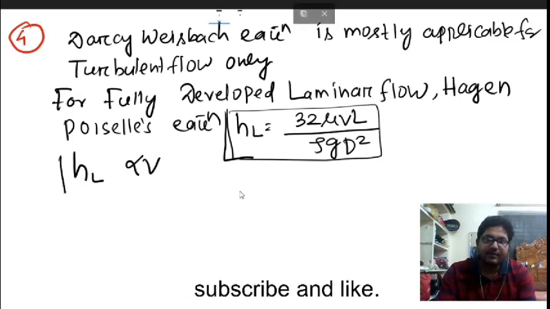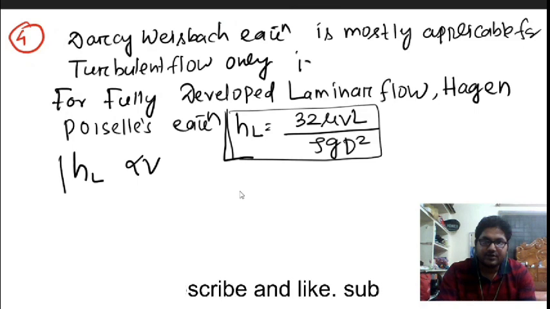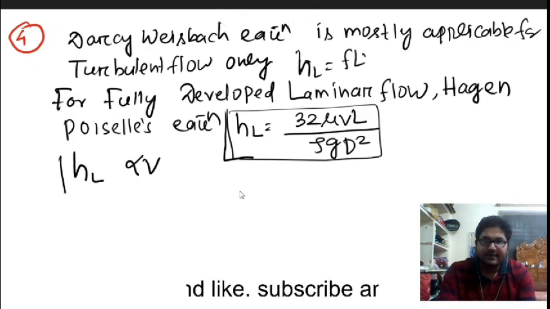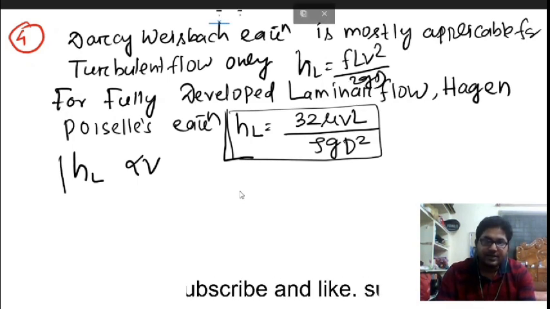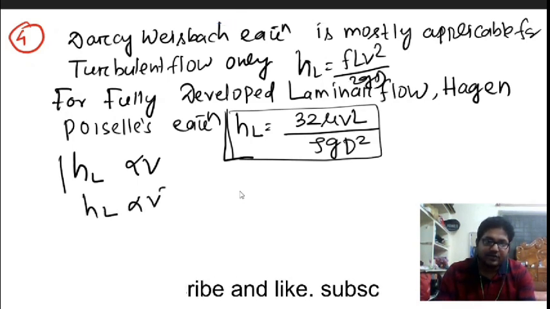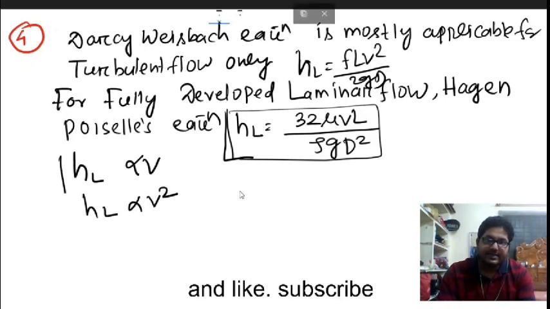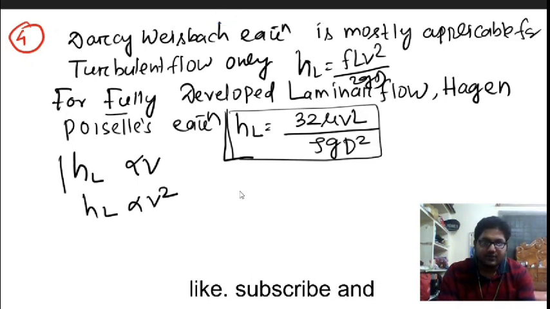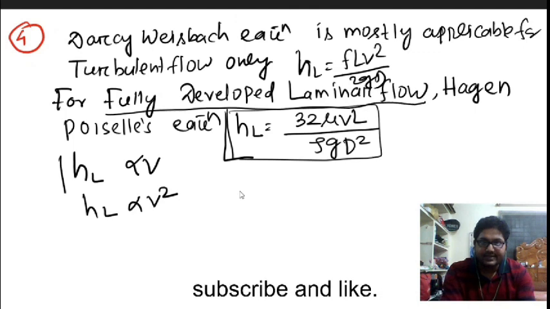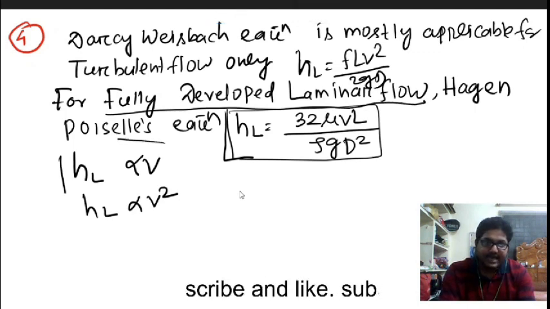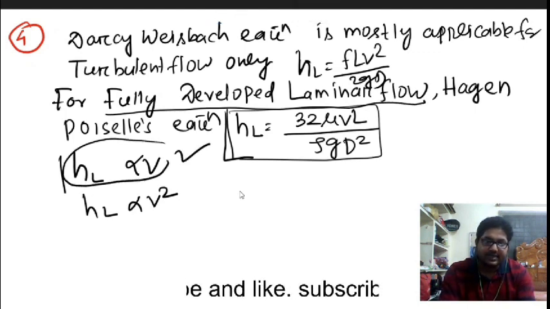But you can also write the Darcy-Weisbach equation. So head loss will be equal to f L V square by 2 g D. So this head loss is also directly proportional to V square. But if the question mentions that for fully developed laminar flow the head loss is directly proportional to V, it is correct.